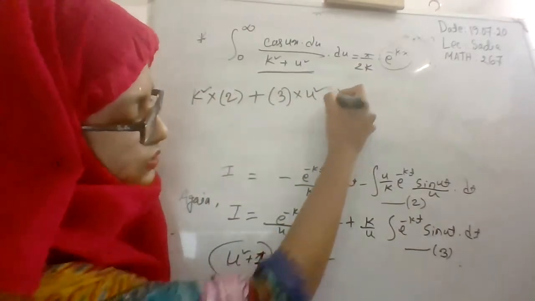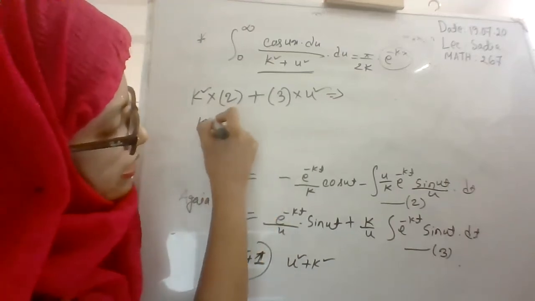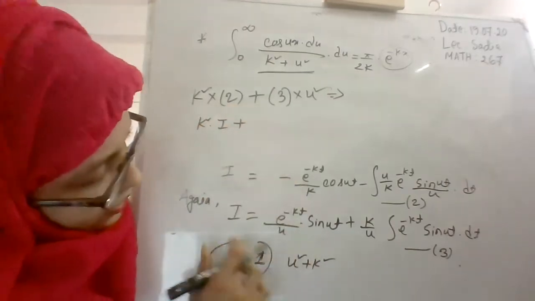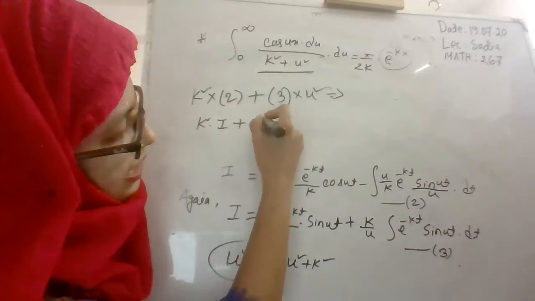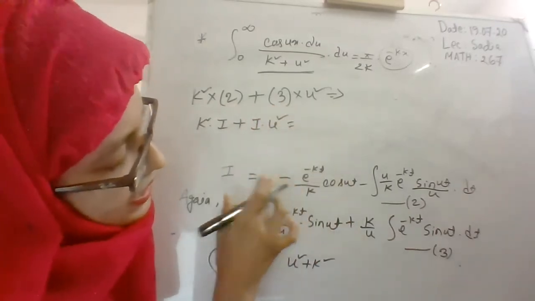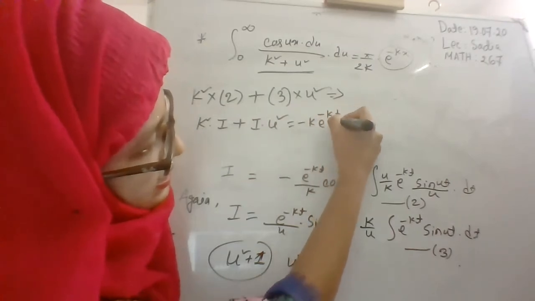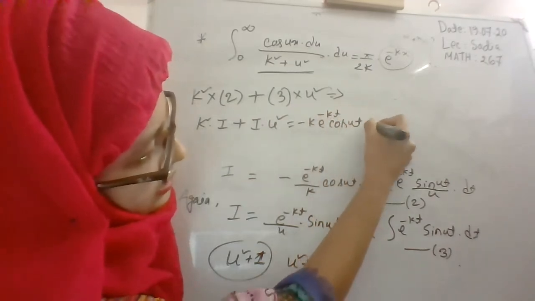From these two equations, we get k square into I, and from equation 3, we get I into u square. On the right side, we get minus k e to the power minus kt cos ut.